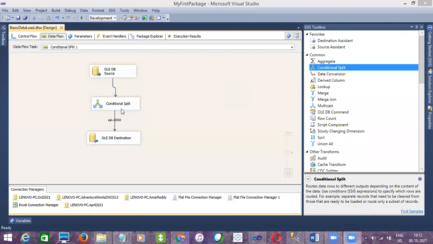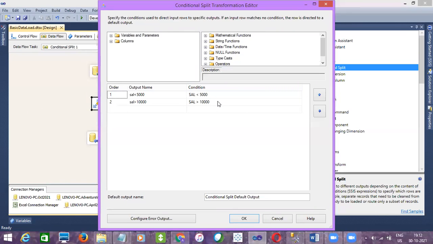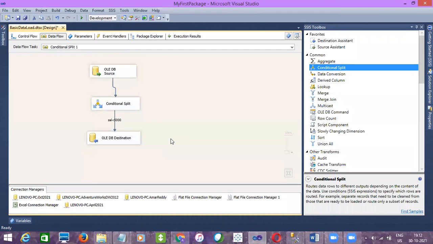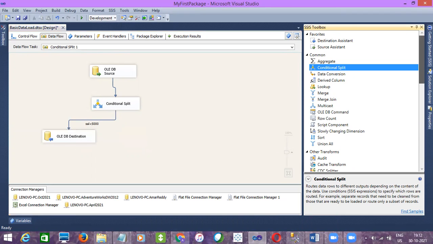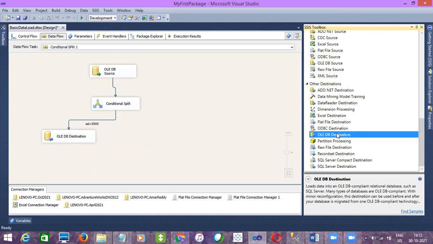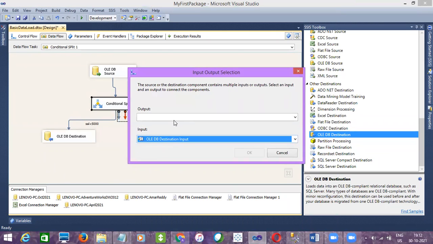So now here I'll just give one more condition. Already we had given, right? So greater than 10,000. So let me use that in another destination. Let me drag another destination. And my other destination is October 2021.